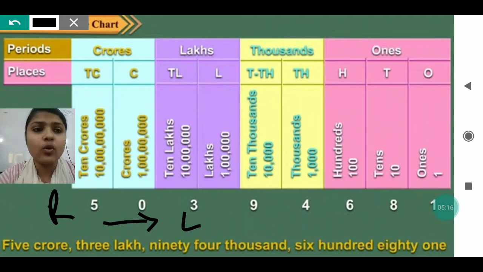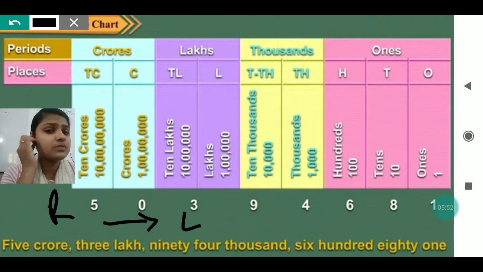The commas are put according to the period, from the right to the left. As crore and 10 crore are coming in one period, after 5 crore we will put a comma. In the same way, lakh and 10 lakh are coming in one period, so after 3 lakh we will put a comma. In the same way, 10,000 and thousands are coming in one period, so after 94,000 we will write a comma. Then 100, tens and ones are coming in one period, that is the last period, so we will write it as it is.